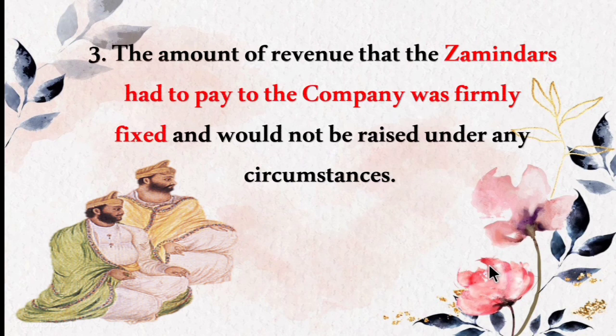Then the amount of revenue that the zamindars had to pay to the company was firmly fixed and would not be raised under any circumstances. The amount of tax the zamindar has to pay is fixed by the British East India Company and will not be changed.